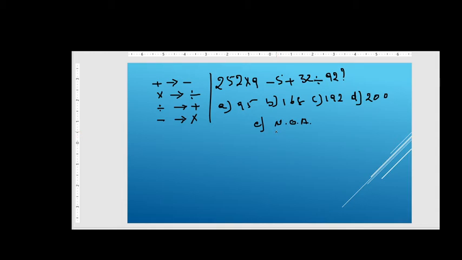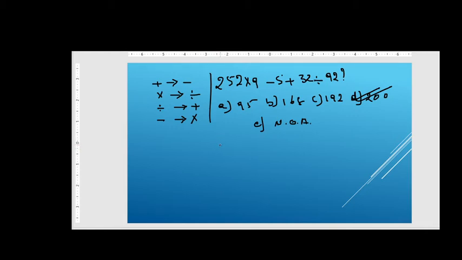Now let me explain how to solve this problem. Let me tell you the answer first. The answer for this question is option D. Now friends, if you know the process of solving this kind of problem, pause the video and try to attempt the question, and let me know in the comments whether your answer is right or wrong. Be honest with yourself. There are no rewards in this section, so be honest. Now let me tell you the answer.